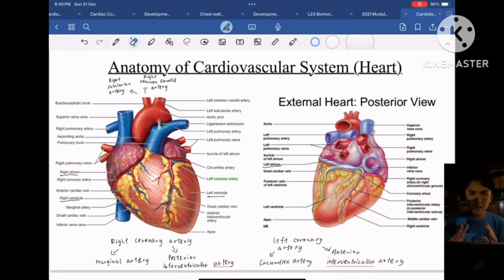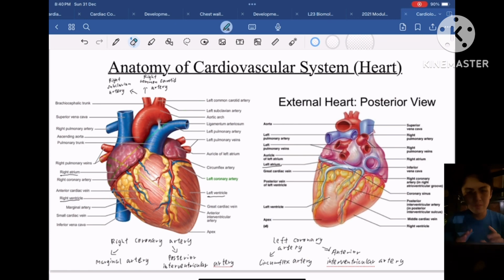So here there are 2 views, which are the anterior view and the posterior view of the heart. We can see here the left atrium is connected to the pulmonary veins. And how about the aorta? The aorta is connected to the left ventricle of the heart. So this means the aorta will drain blood from the left ventricle of the heart.